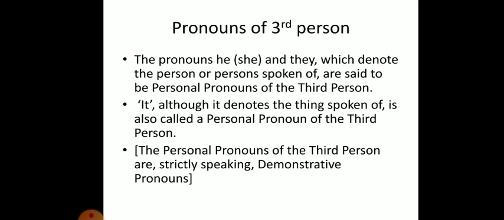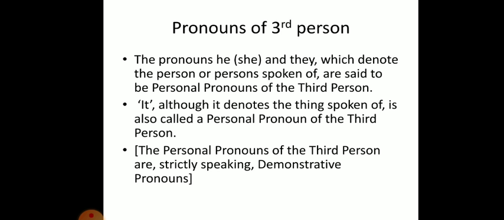The pronouns he, she, and they, which stand for the persons spoken of or about whom we have talked, are said to be personal pronouns of third person.